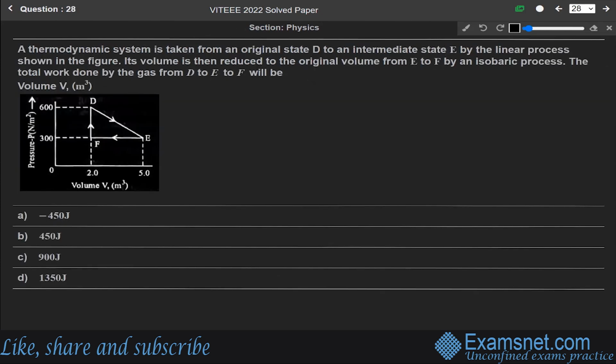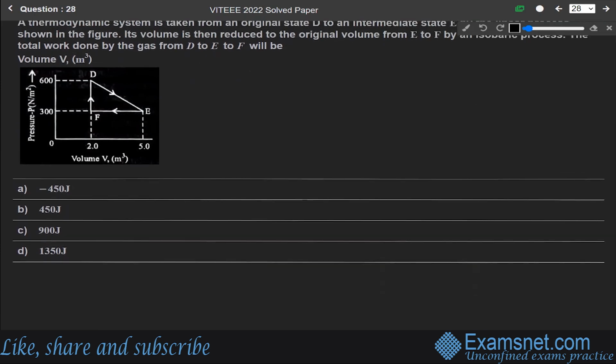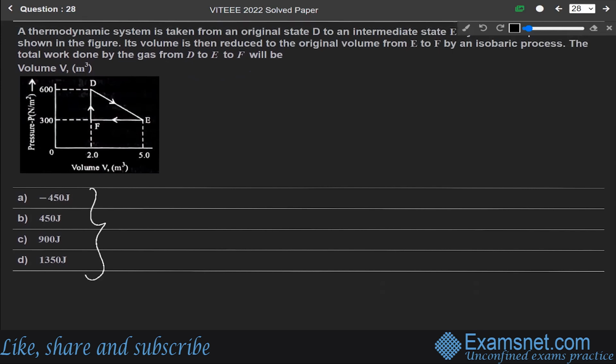Now next question 28. A thermodynamic system is taken from an original state D to an intermediate state E by the linear process shown in the figure. Its volume is then reduced to the original volume from E to F by an isobaric process. The total work done by the gas from D to E to F will be, with volume V in meter cube, is. We have to find the correct answer. First of all, this question is from the chapter of thermodynamics.